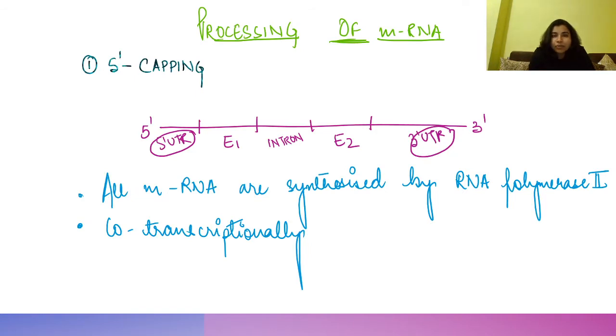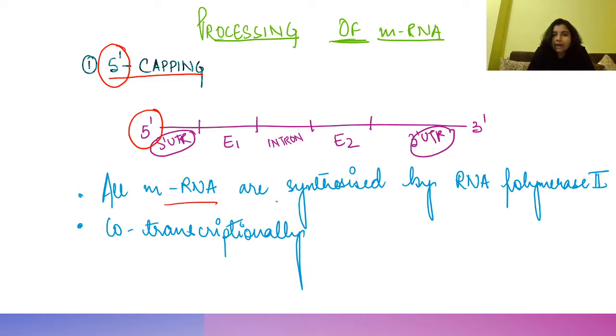Okay, coming to processing of mRNA. In case of processing of mRNA, the first step is capping. The capping is 5' capping. Why is it called 5' capping? Because it is the addition of a cap at the 5' end. So we call it 5' capping, right?